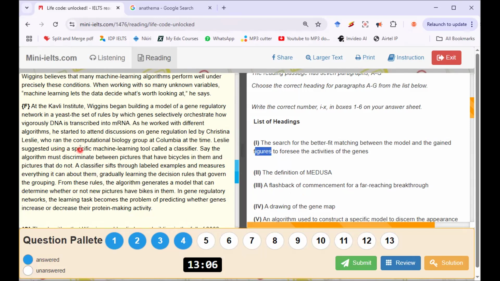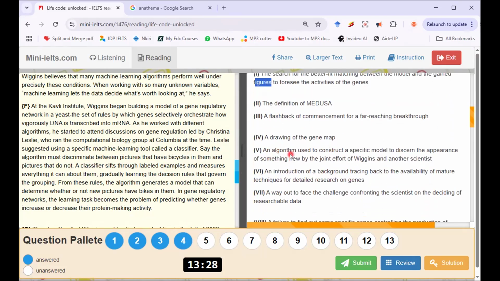Leslie suggested using a specific machine learning tool called a classifier. Say the algorithm must discriminate between pictures that have bicycles in them and pictures that do not. A classifier sifts through labeled examples and measures everything it can about them. From these rules, the algorithm...